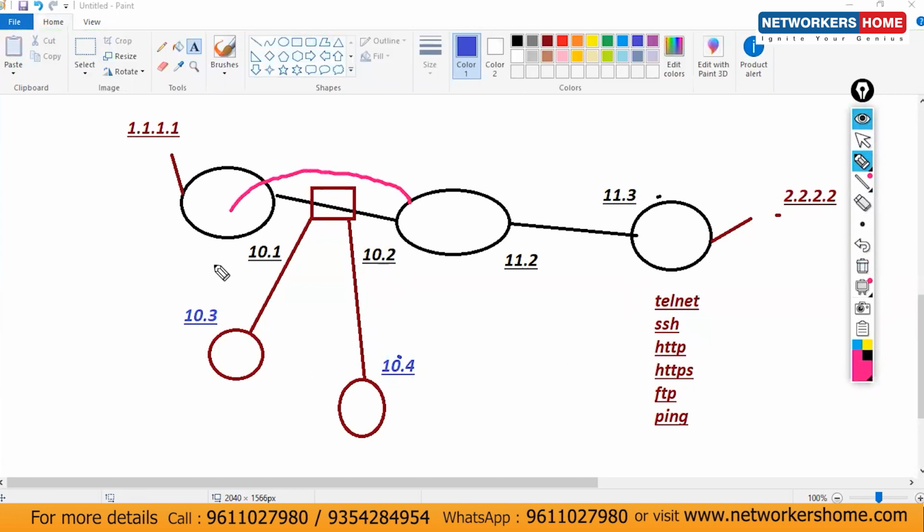Clear? This is now one network here. I'm using a switch in between that. So what is my gateway? Next up we have to configure .2.